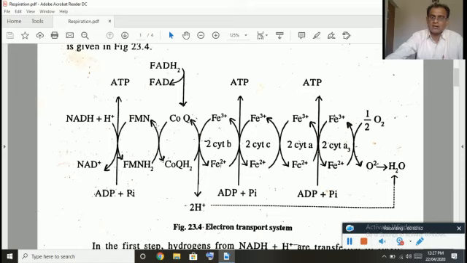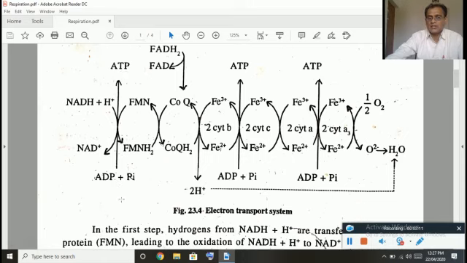And this FMN, after taking up electrons and protons, will become FMNH2. So during the transfer of electrons from NADH plus H plus to FMN, the amount of energy released is sufficient to form a molecule of ATP. So ADP plus inorganic phosphate will form ATP.